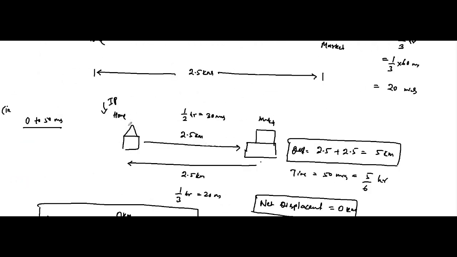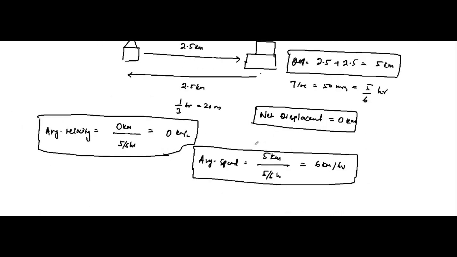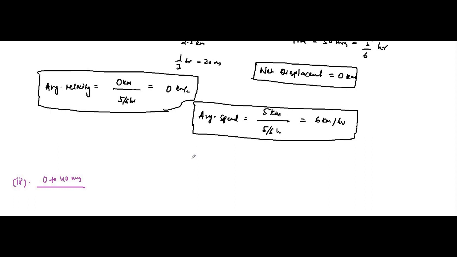The man started from his home, took 30 minutes to reach the market. Then again he returned back to the same point with a speed of 7.5 kilometers per hour in 20 minutes. While returning back with a speed of 7.5 kilometers per hour, he covered 2.5 kilometers in 20 minutes.